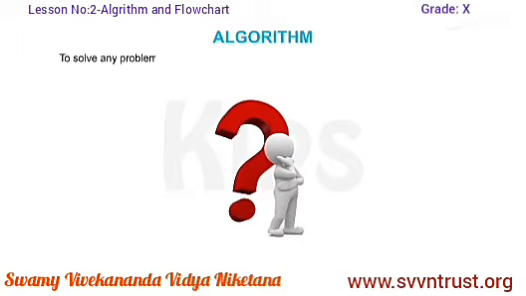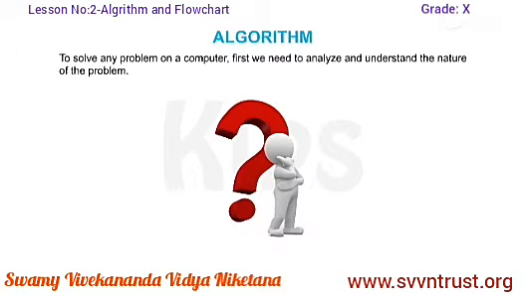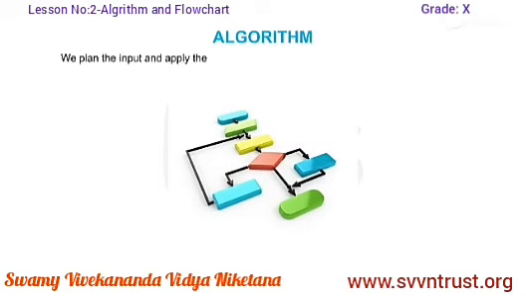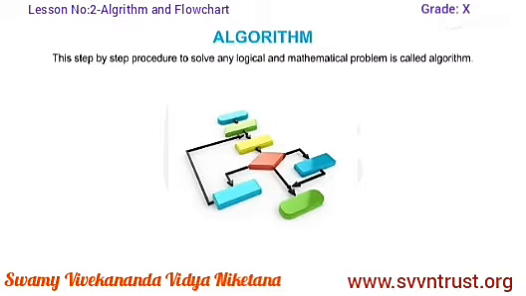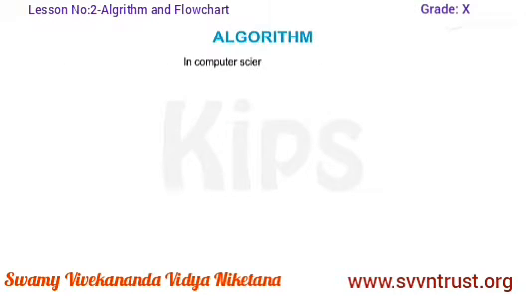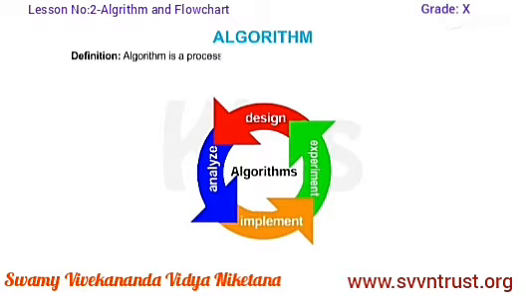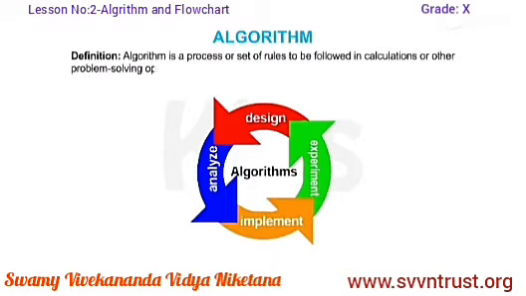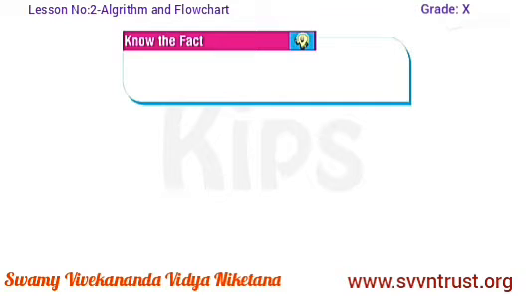To solve any problem on a computer, first we need to analyze and understand the nature of the problem. We plan the input and apply the required method step by step to get the desired result. This step-by-step procedure to solve any logical and mathematical problem is called algorithm. In computer science, we can define algorithm as a process or set of rules to be followed in calculations or other problem-solving operations, especially by a computer. Students, note the fact file.